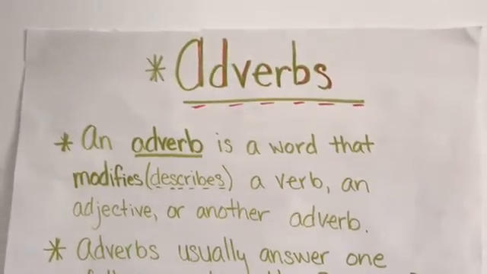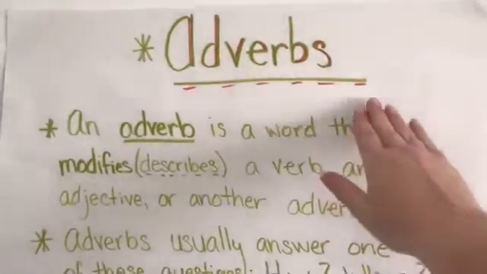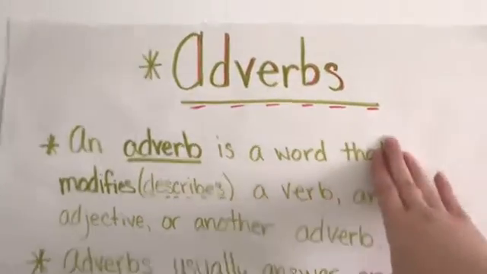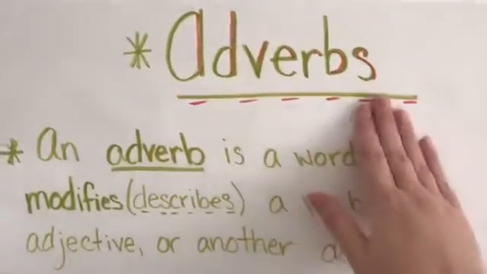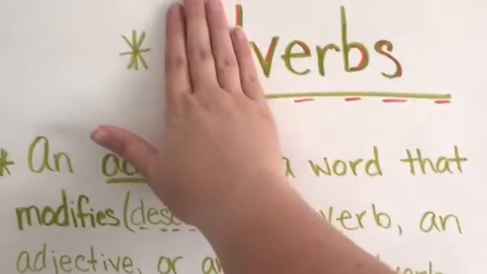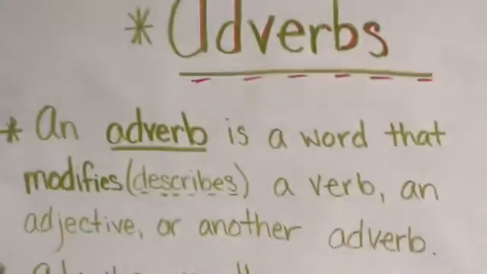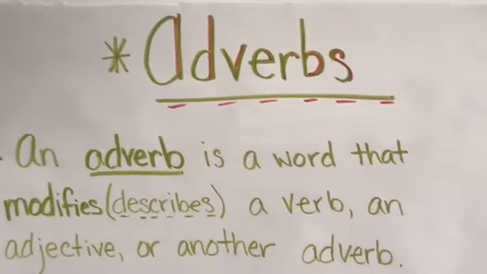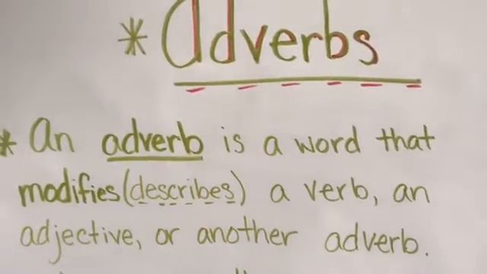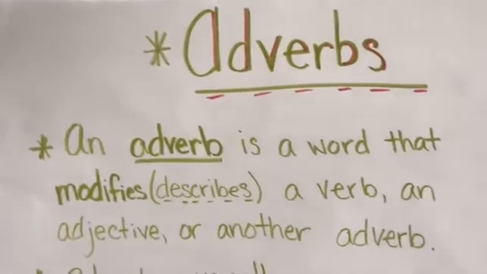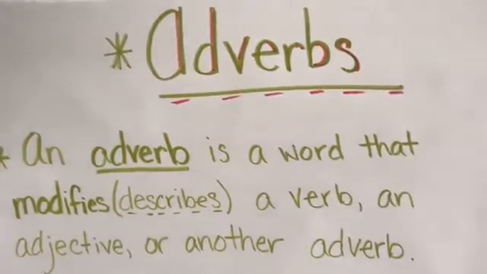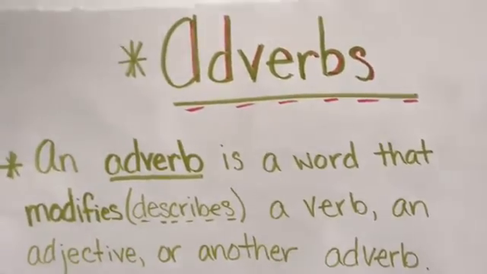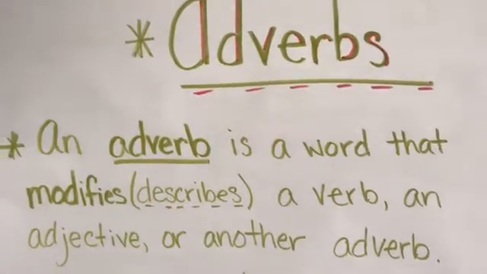Just wanted to jump on real quick and talk to you guys all about adverbs. When I look at the word adverbs, the first thing that I see in it is the word verb. And we know what a verb is, right? A verb is an action word. Can you think of any action words? Action words might be things like run, jump, sing, sit, go, hop, things like that.